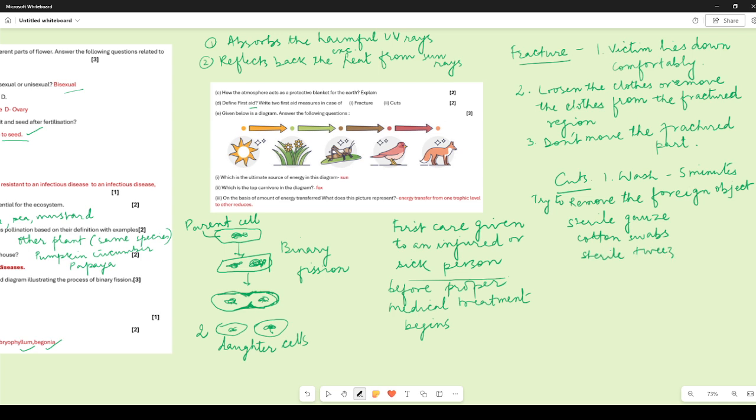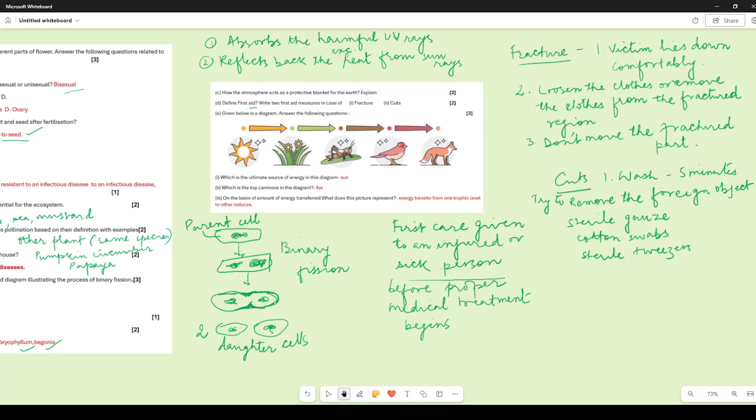If it's some shards of glass piercing the skin, try to remove these. But if you do not have the proper tools, please do not try to remove it forcefully using anything which can cause sepsis or more damage to the person. So just take care of that.